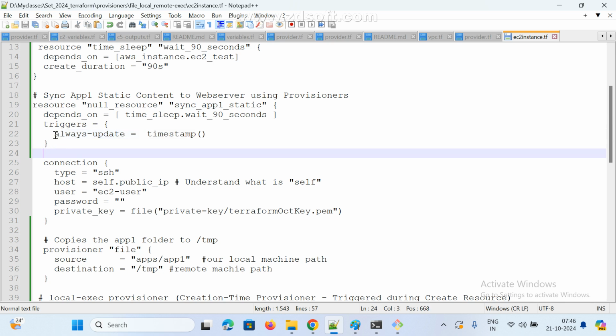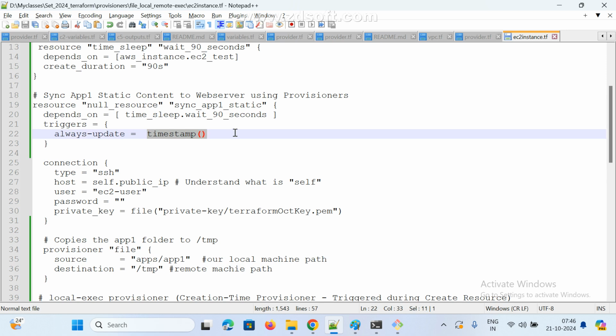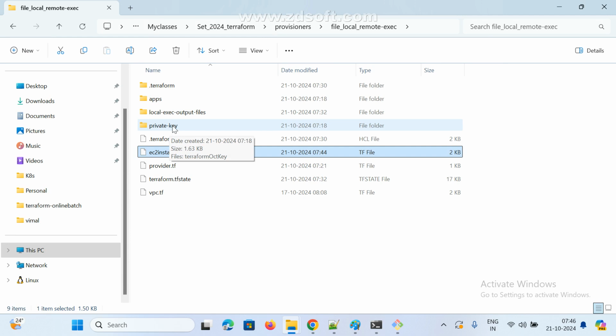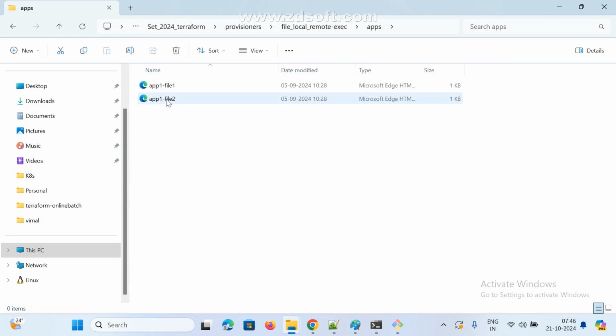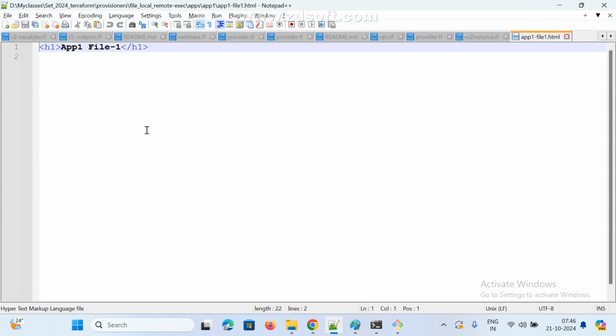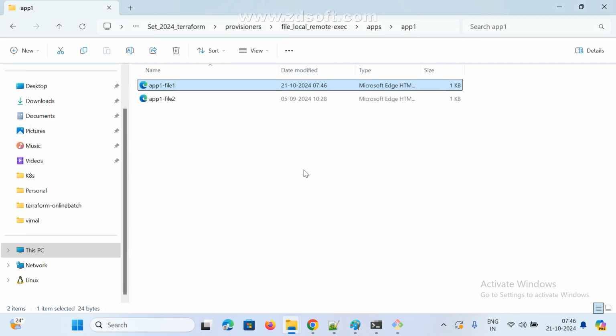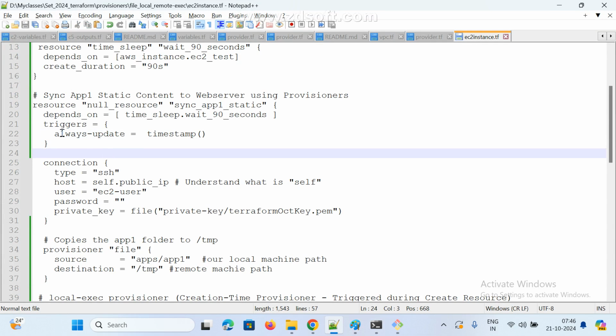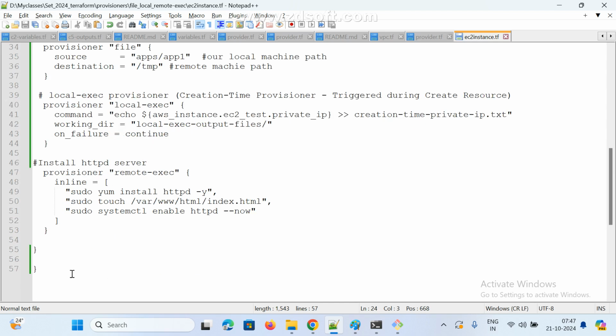Anyone any doubt here? What is the trigger function? What will it do? Always update. What is the meaning? Timestamp. For example, if I change something in my local file, automatically it will trigger. If I modify anything, automatically it will trigger, based on this timestamp. Very simple. Based on this timestamp, I want to trigger always. This is the trigger, and the remaining story is the same, no need to do anything.